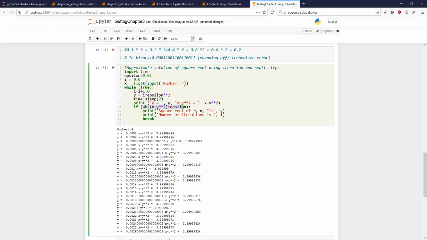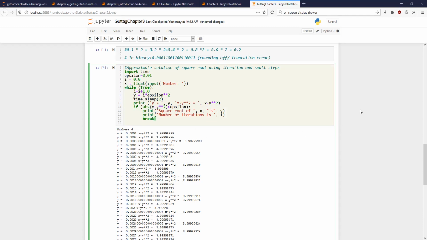Is that all right, Sridhar? I don't understand. What are you saying? Can you repeat? It is waiting for that condition to be satisfied. Please understand that this while keeps on running. We have given while True. This means it will keep on running unless a break statement comes or the time runs out. The time is not going to run out. We have a sufficient amount of time. So until break comes, it will keep on running. If this condition gets satisfied, then I'm going to print this and a break statement is going to be seen. Is that all right?